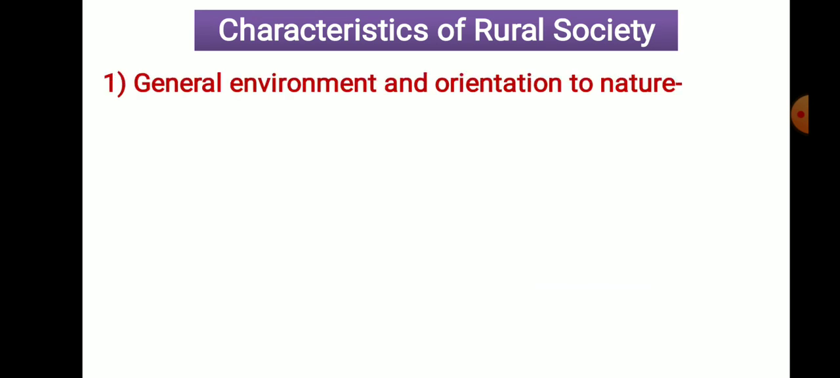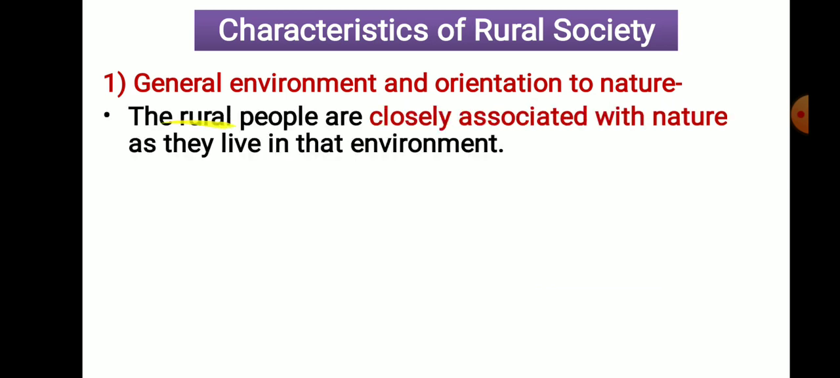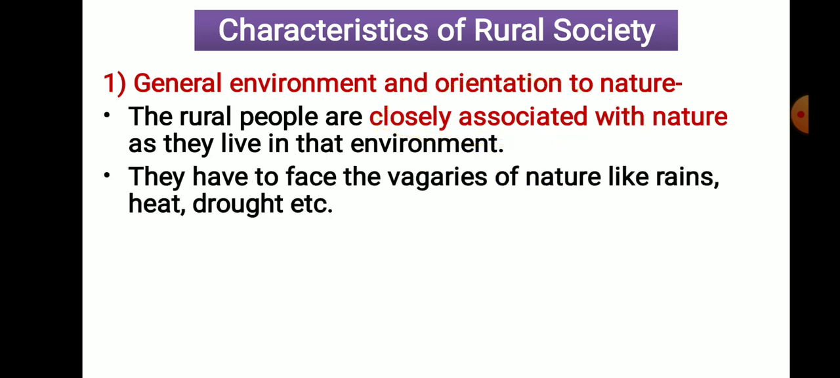Okay. So the first characteristic is the general environment and orientation to nature. Now what does it say? Rural people are closely associated with nature as they live in the environment. Closely associated with nature, that means basically they live in the environment. They have to face the vagaries of nature, like rains, heat, drought, heavy rainfall, drought situation, heavy heat. These are the vagaries of nature. Vagaries means the differences in an environment, Laripana. So they have to face these vagaries of nature.